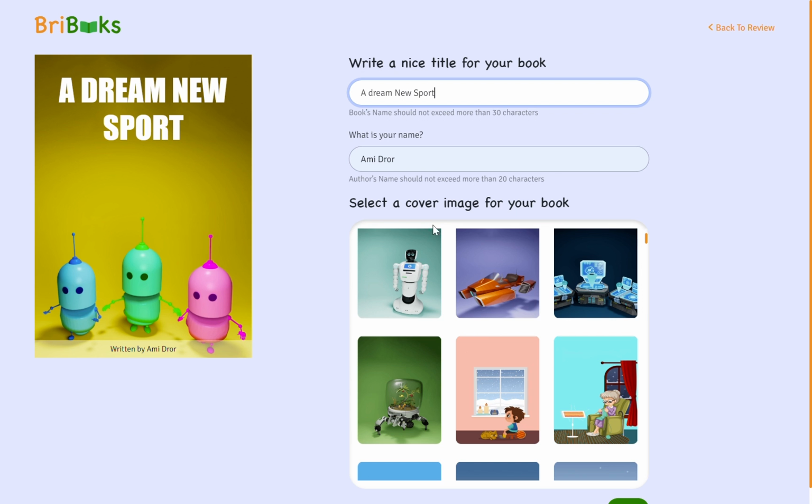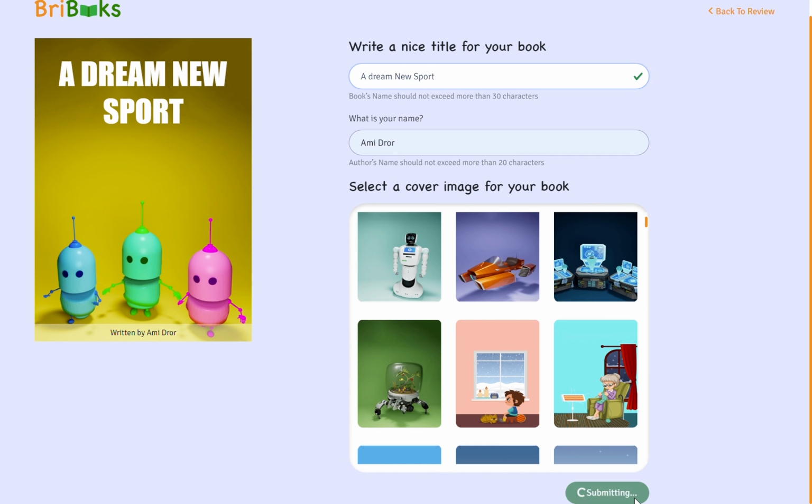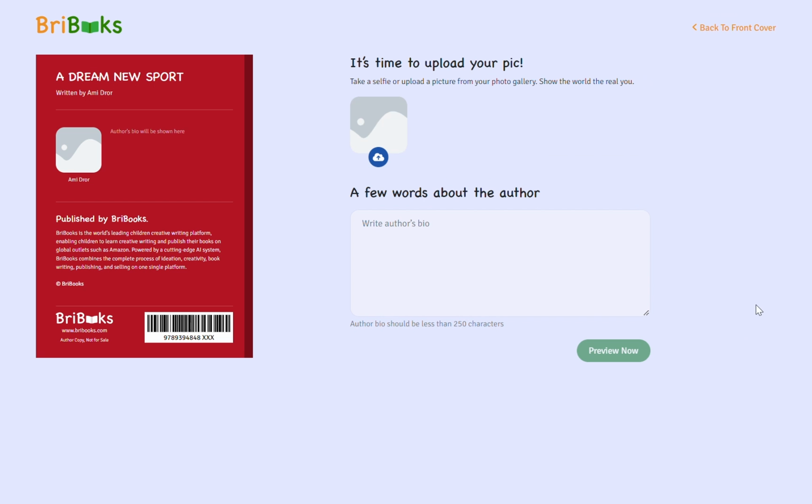Okay. And once I'm done with this, I will go into the next phase. Here I will design the back cover of the story. I will put my pictures. I will write a few words about myself. Again, very important. Write here. Avoid typos. The cover of your book, and this is called ISBN. This is the code that your book will have, so that anybody around the planet will be able to order it. So make sure that the front cover and the back cover are good. And then when you get to this point, you just go into preview and publishing, and your book is ready.